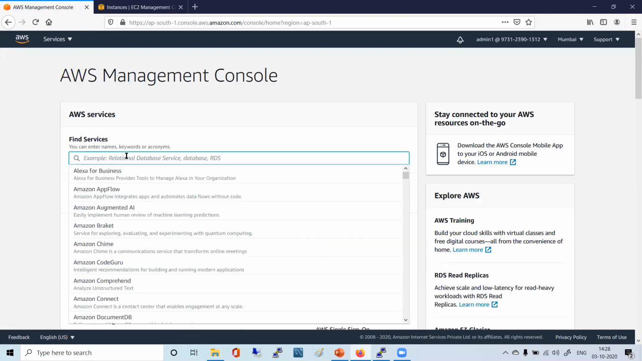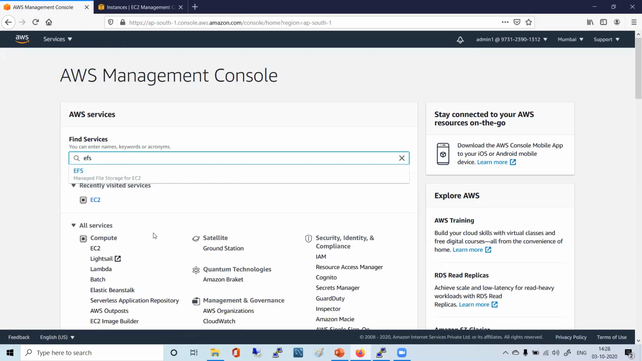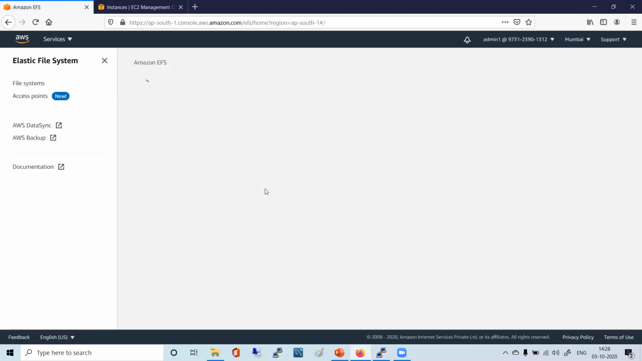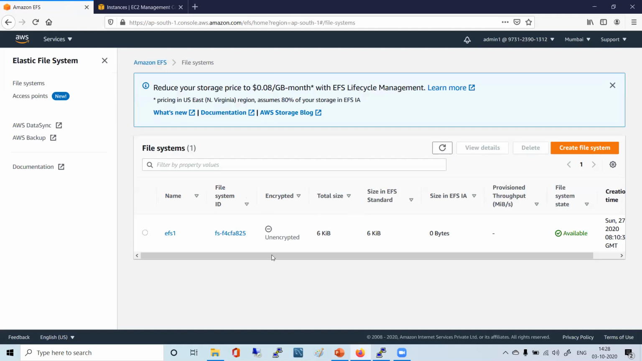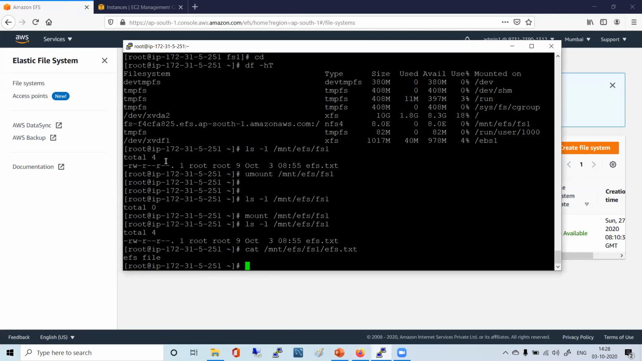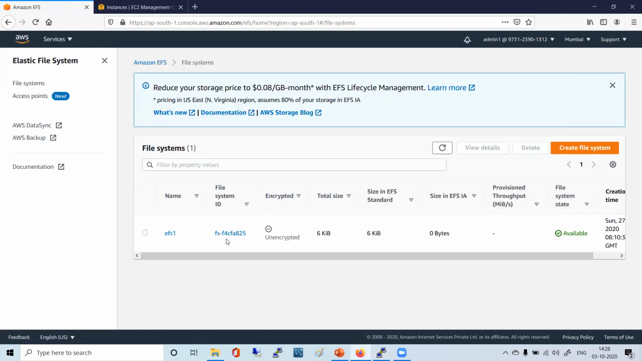When you get a chance, you had created EFS. You must have forgotten that we did it last week. If you just go there, here you see your EFS. You look at this number. It is exactly the same as what was visible there on the console, FS F4 CFA 825. Same thing, whatever is here has come there.